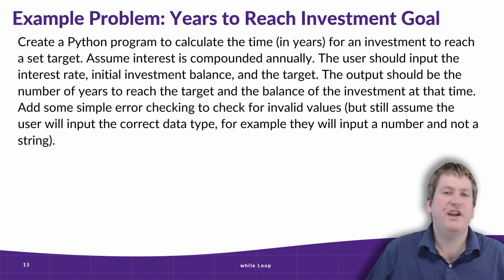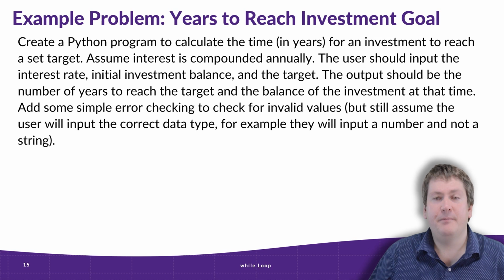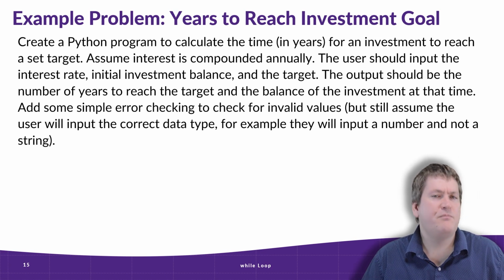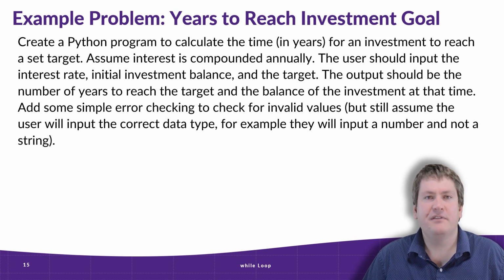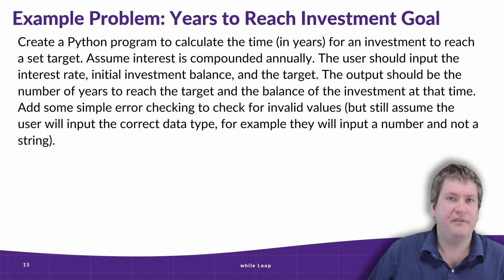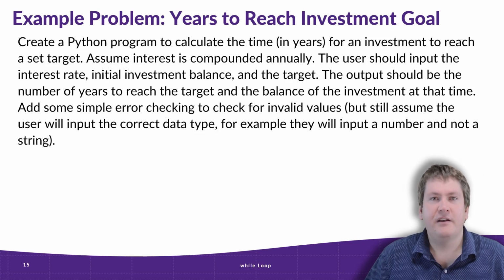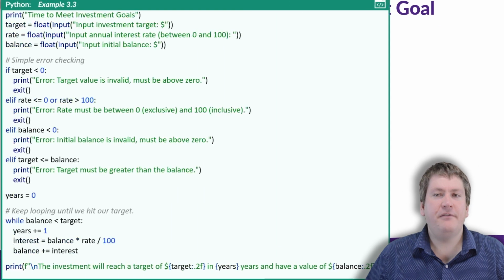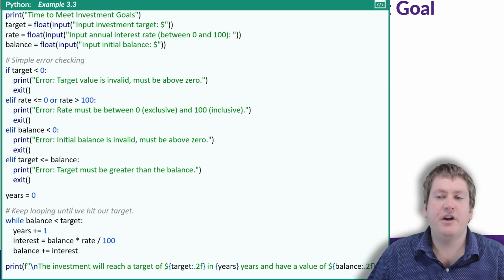So here we want some error checking, not super advanced. We're not seeing if they're going to put the word duck in instead of a number, but we should check that they are sensical in terms of their balance. Like they shouldn't have a negative investment goal or a negative interest rate and things like that. So we have a possible solution here, and I think we should play around with it a bit in PyCharm just to get an idea of how it works.